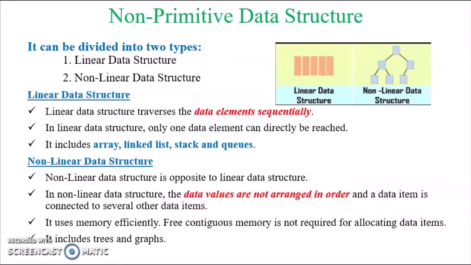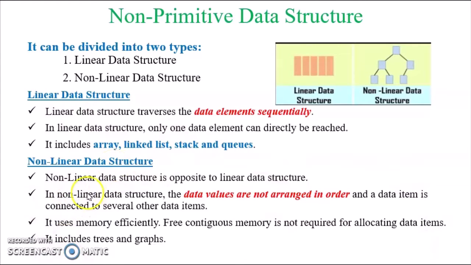Non-primitive data structures are divided into linear data structure and non-linear data structure. Linear data structures traverse the data elements sequentially. If you see this diagram, this is a linear data structure where data elements are arranged in a sequential manner, and we can access a specific element directly. Examples of linear data structures are array, linked list, stacks and queues.